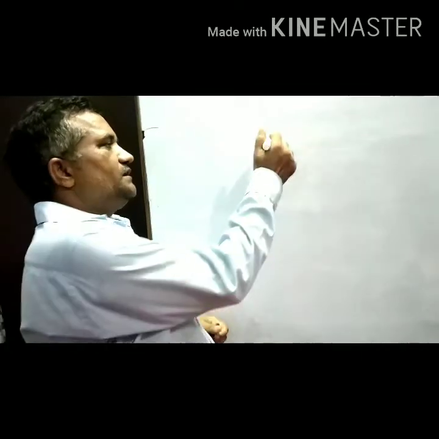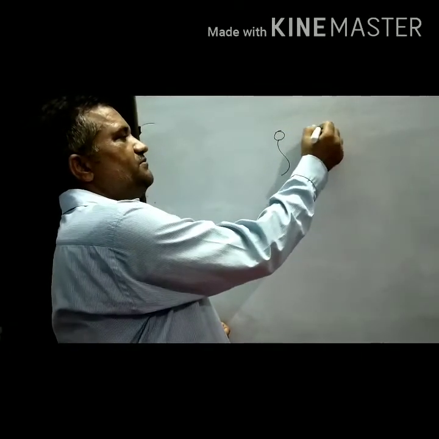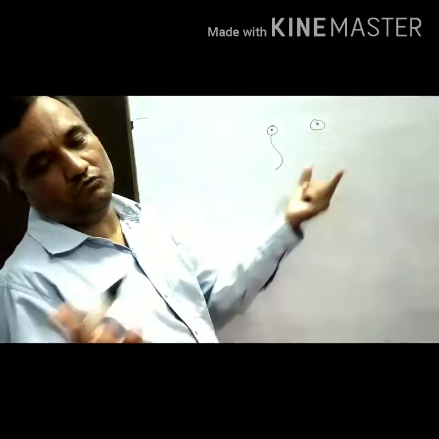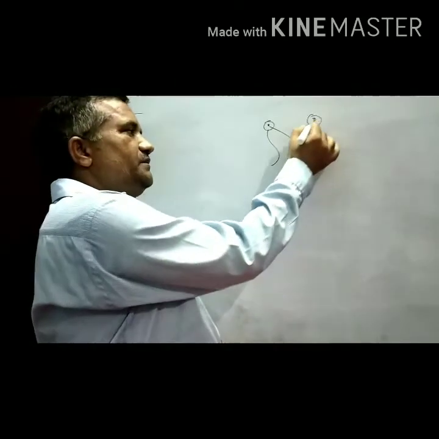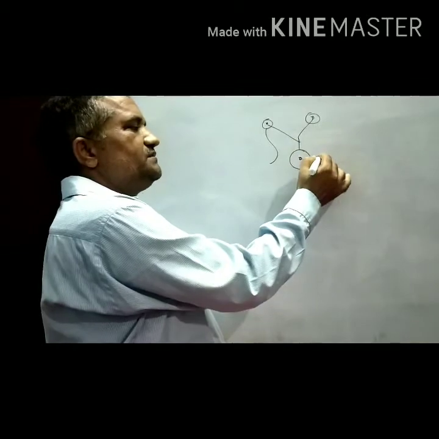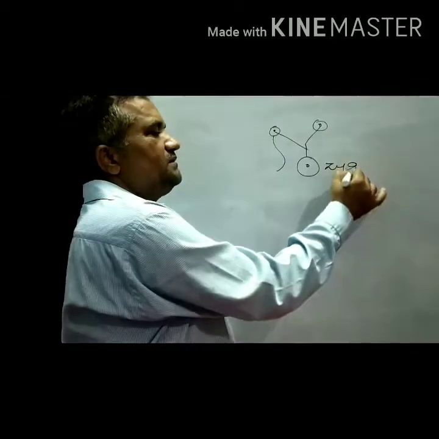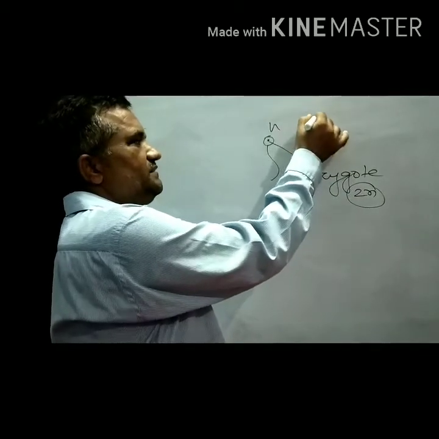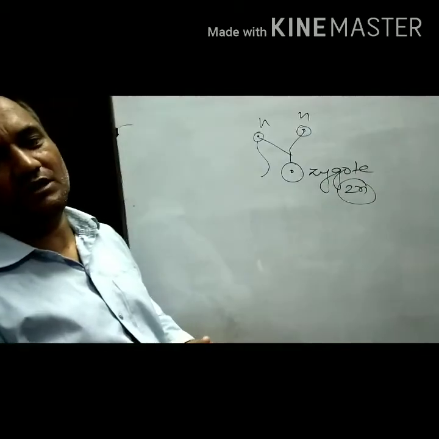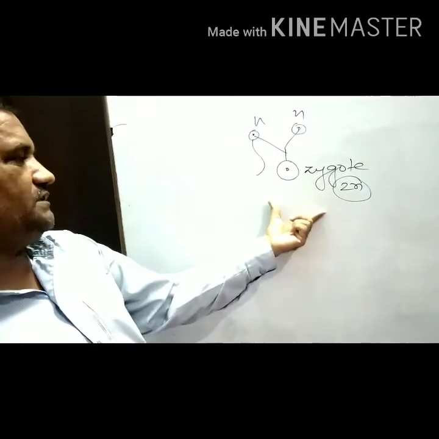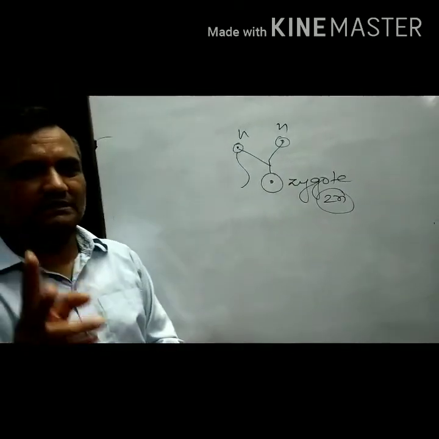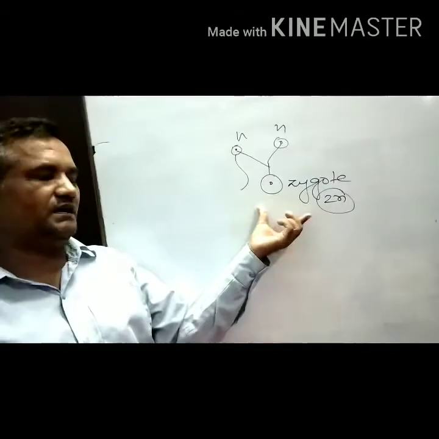Just see, here it is the male gamete and here it is the female gamete. The male gamete is known as what? Sperm, and the female gamete is known as what? Ova. So this male and female gamete will fuse and form the zygote. These male and female gametes are what? Haploid. When they fuse, they form the diploid zygote. And in class 9 you have studied in cell theory that every organism starts their